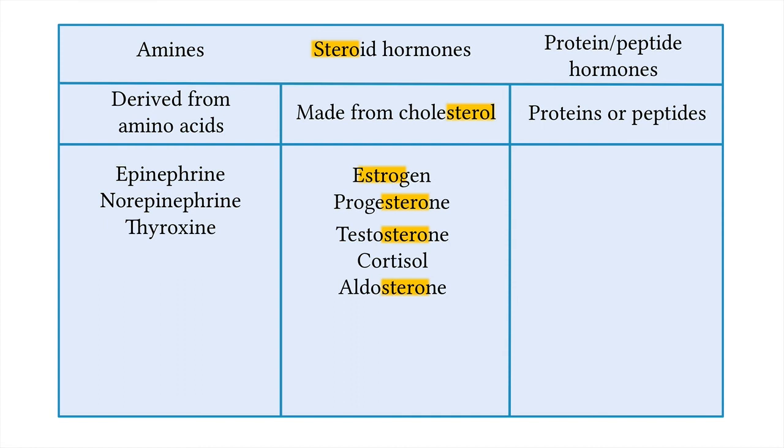If a hormone is not a steroid hormone and it isn't an amine hormone, then it's a peptide or a protein. Again, peptides are smaller chains of amino acids, maybe 10 or so, while proteins can range from 50 up to hundreds of amino acids in length. And these types of hormones can behave similarly to each other or very differently from each other, depending on their chemical makeup.